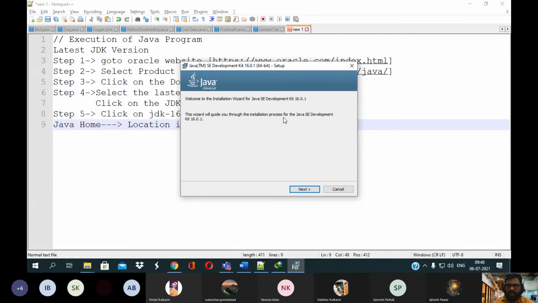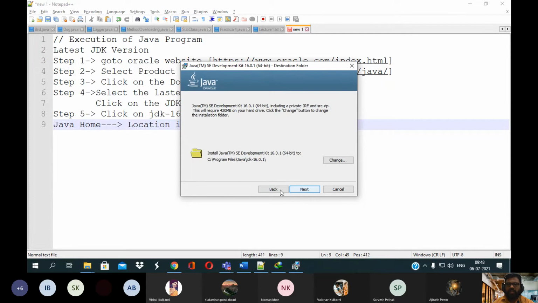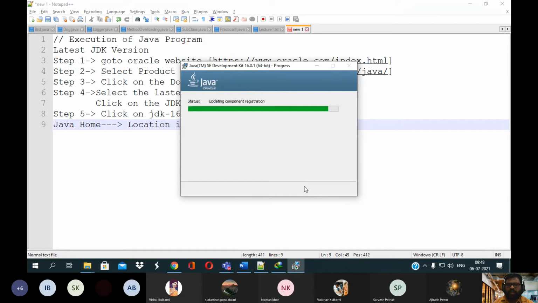Okay, so it will become like this. Then you just click on the Next button. By default, it will be installed in C colon, Program Files, Java, JDK. This is the name of the JDK version. Then it will make the installation and show you the status.